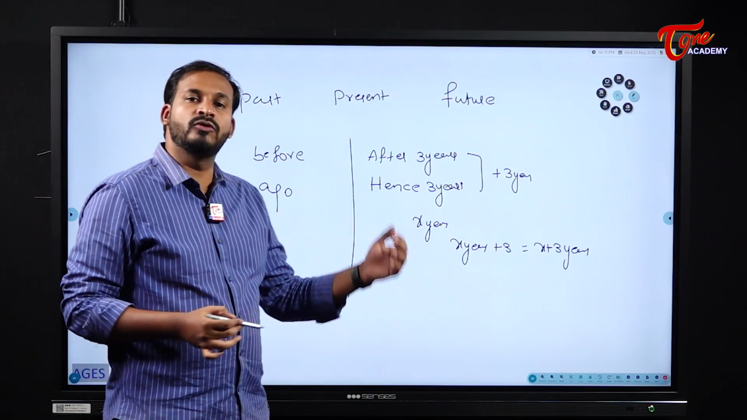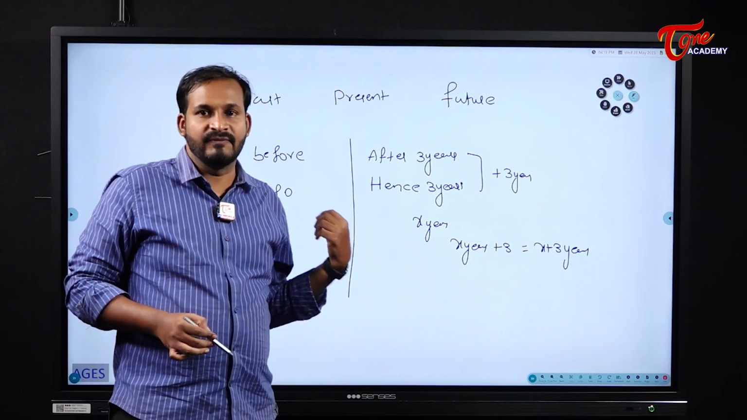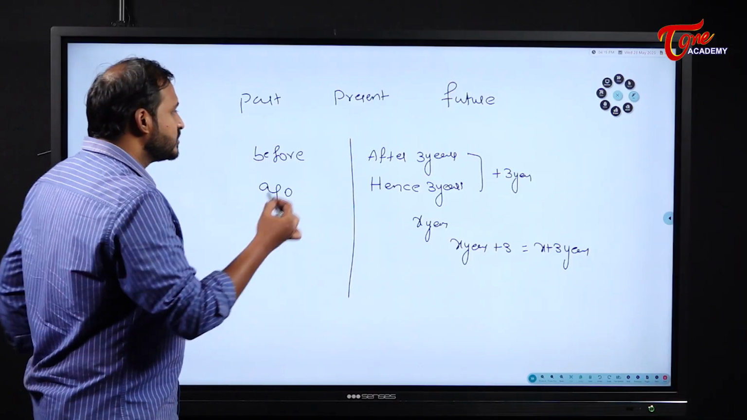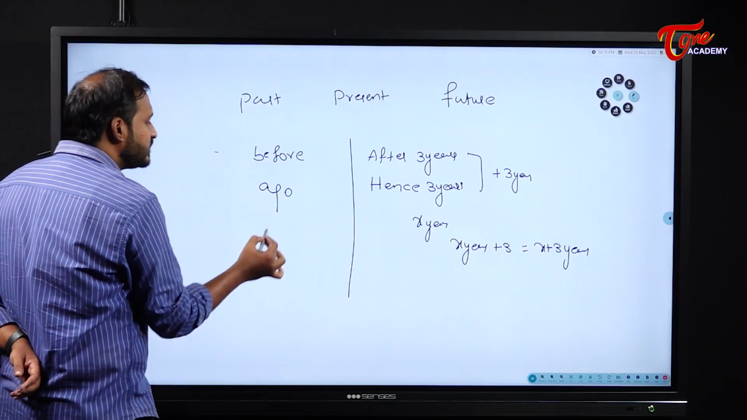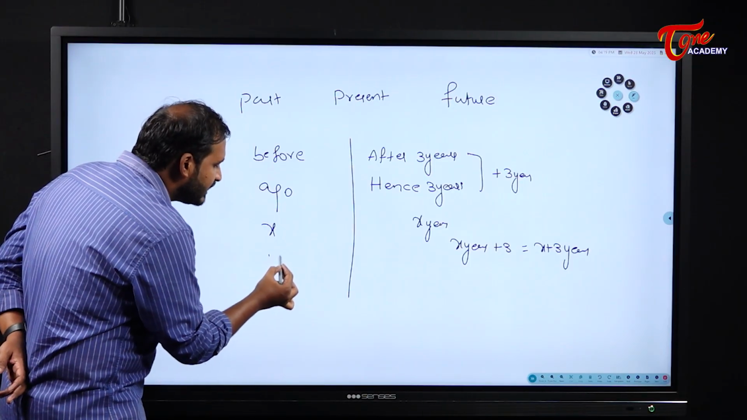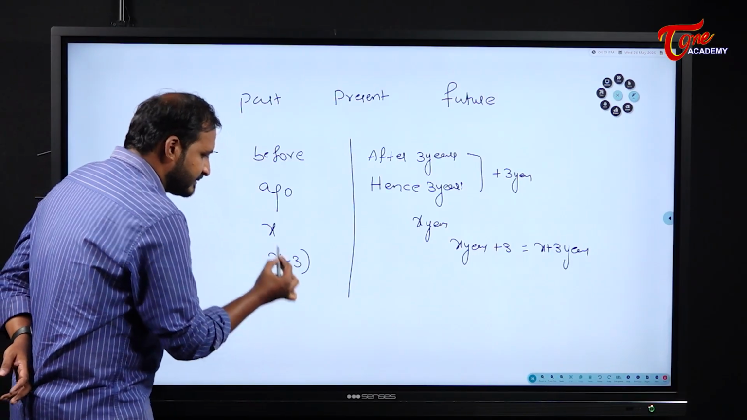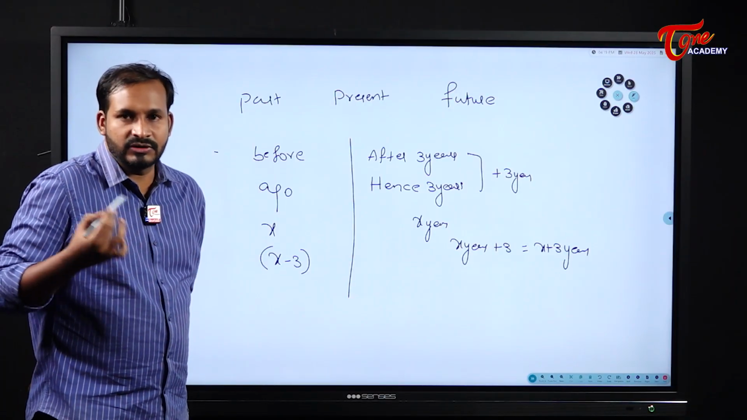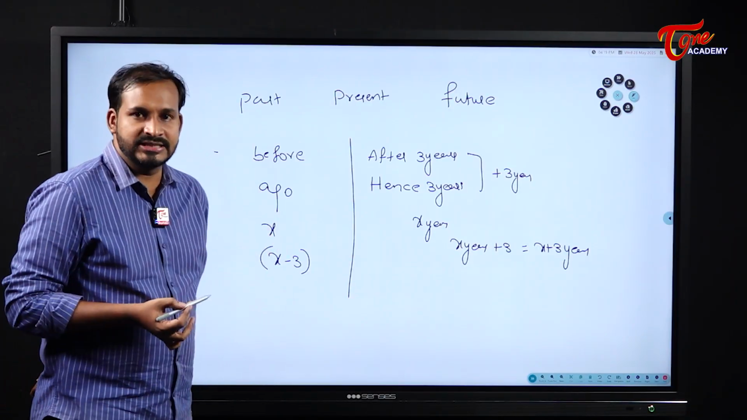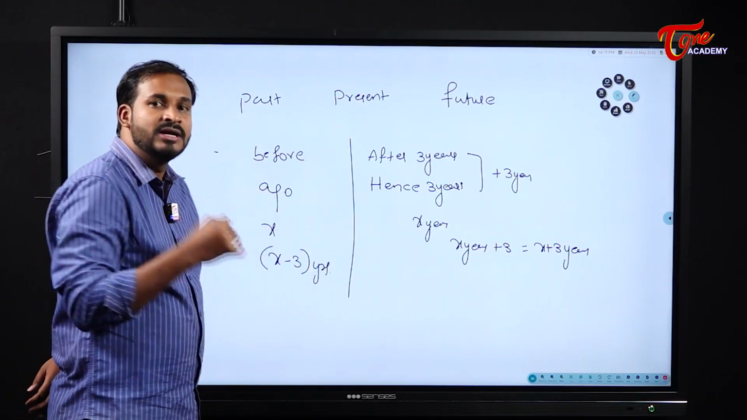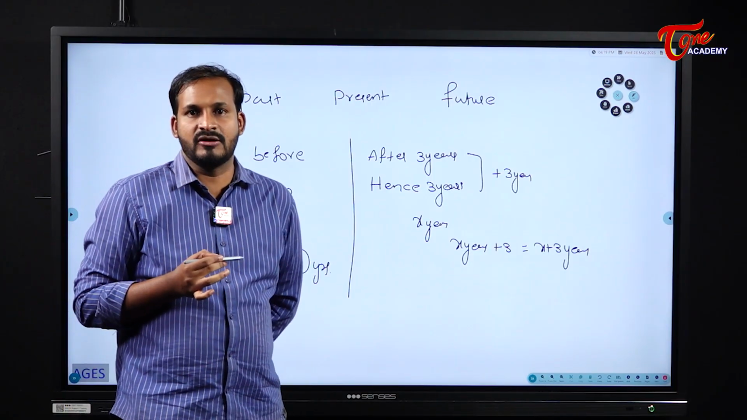Or else we will hear some more words like before or ago. That means we will move to the past, 3 years before or 4 years ago. Like this they will give us the relation. If I assume the present age is some x years, then 3 years ago means I will write it as x minus 3 years. Understood? Or else 3 years before also means the same thing, x minus 3 years. We will hear this very commonly.